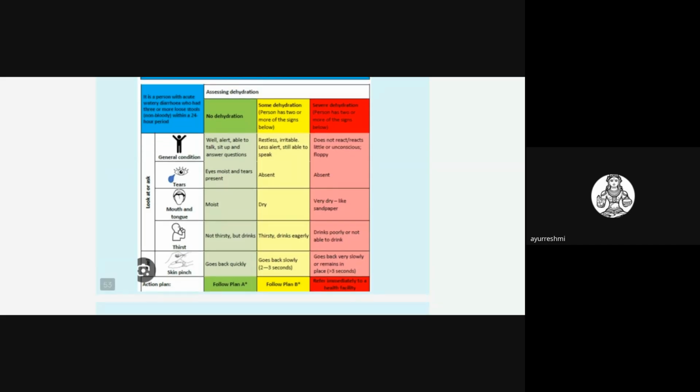Okay, and related to dehydration, you have to know the dehydration symptoms, which are there in this slide. Just go through this, I think you all know this. You have to see the general condition of the child. You have to see the eyes, mouth, tongue, and ask if there is more thirst, and you have to check the skin pinch for skin turgor. We have to see the hydration. Based on that, we classify as some dehydration, no dehydration, and severe dehydration.